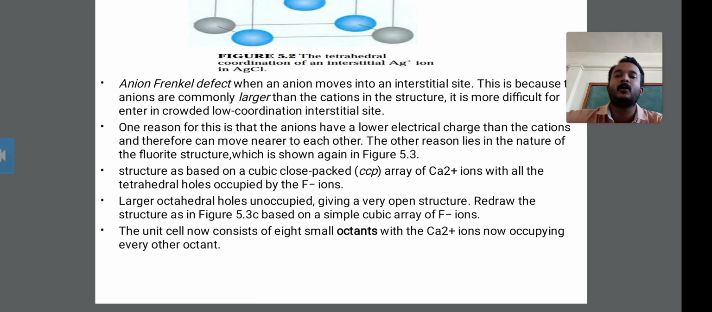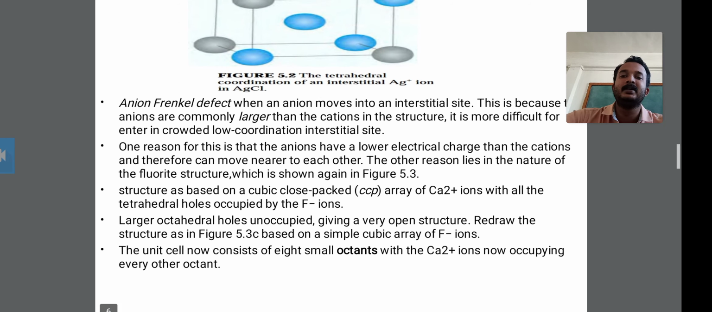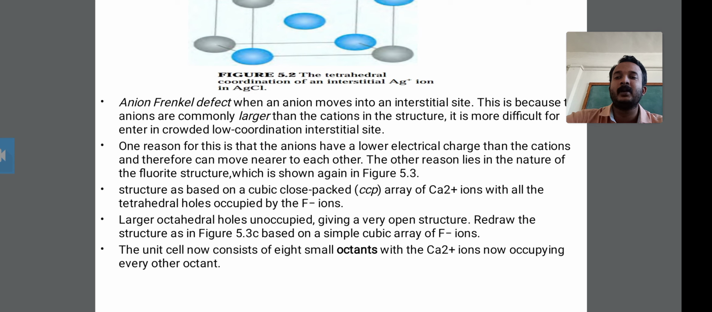This is all about the intrinsic defects, and we have also discussed the Schottky defect and the Frenkel defect. The Frenkel defect is divided into two types: cation Frenkel defects and anion Frenkel defects. It is discussed under intrinsic defects. The questions asked on this point are problems on the Schottky defects and intrinsic defects.